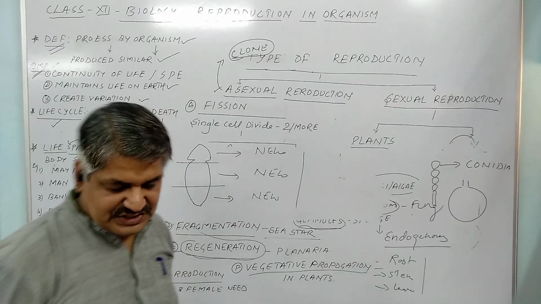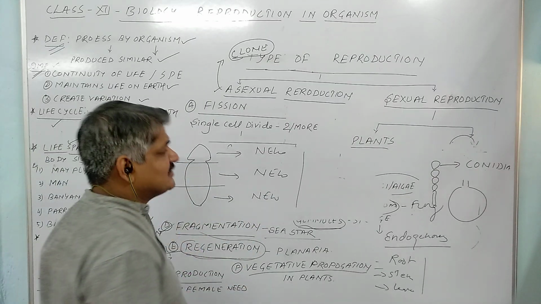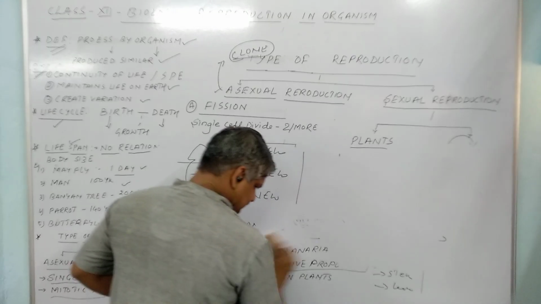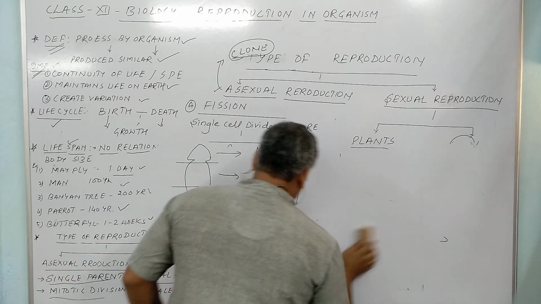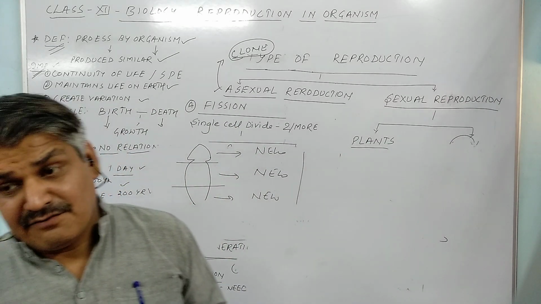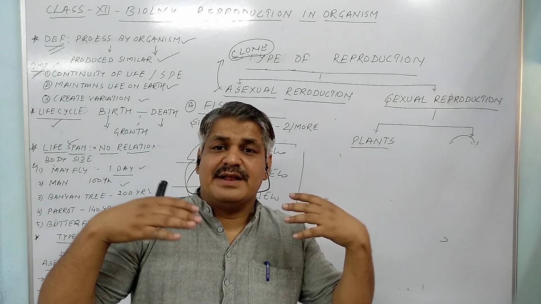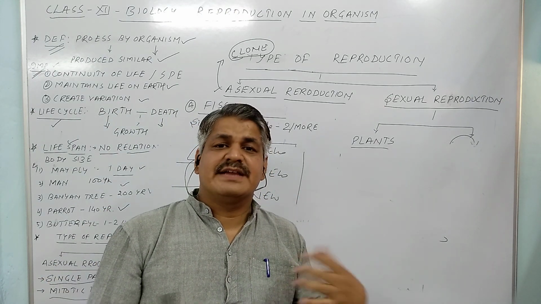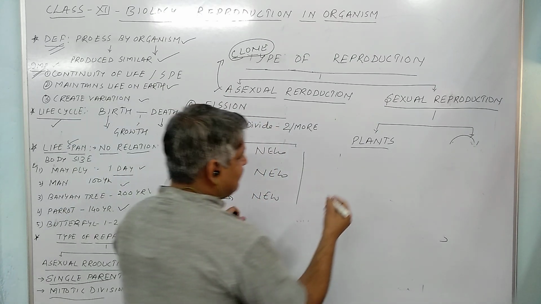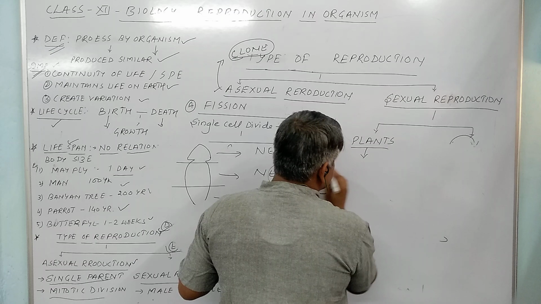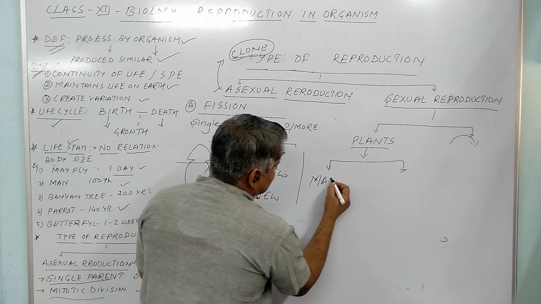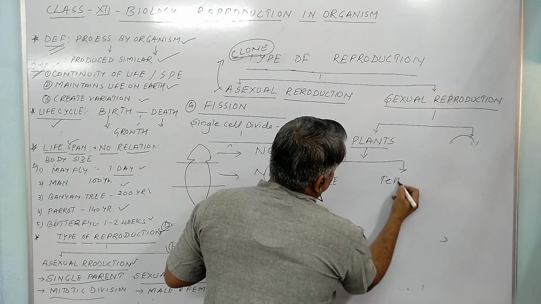Now, sexual reproduction. Sexual reproduction takes place in plants as well as animals. Due to sexual reproduction, variations are created, and variation means survival of the species and organisms on earth is greater. In plants we can see two structures, male structures and female structures.